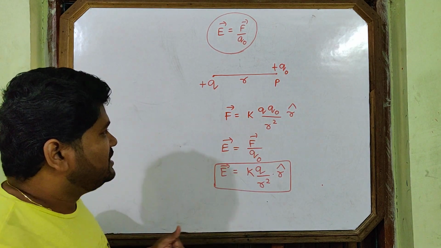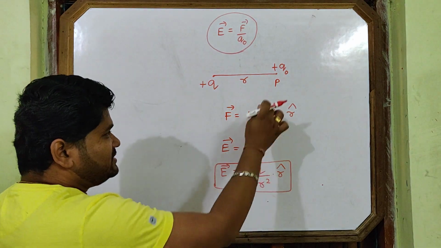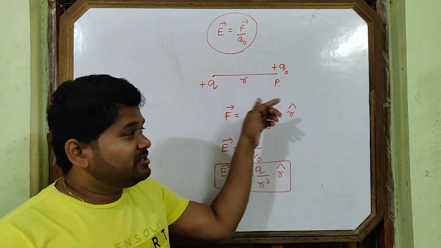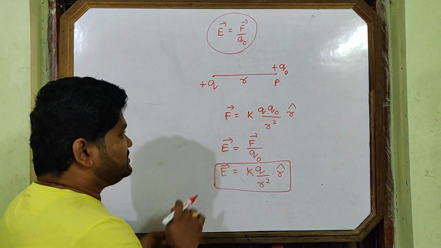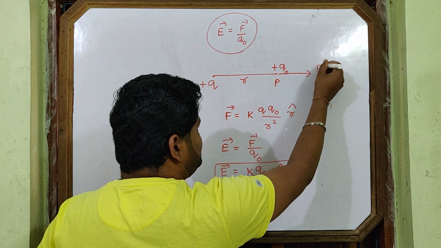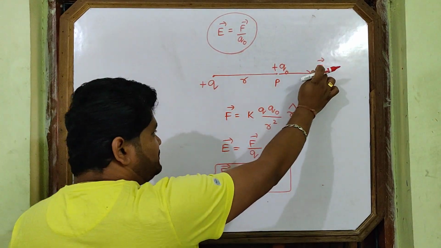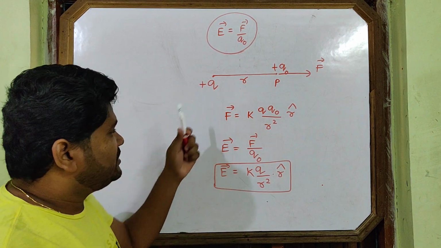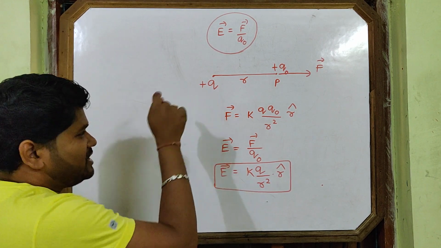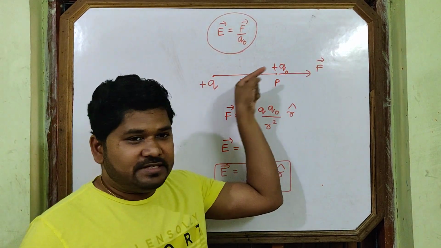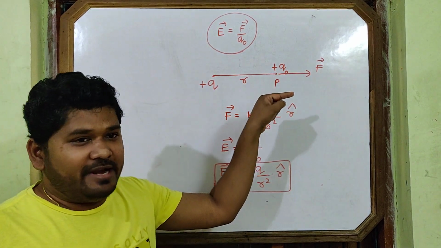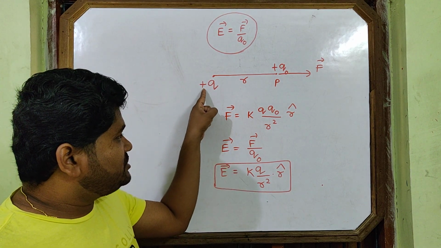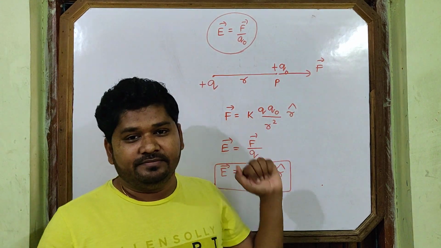Now you see where is the direction of force? On this test charge force acts. This is the test positive charge. Positive charges repel each other, so plus Q repels the test charge. This is the direction of force, and this is also the direction of intensity. So if this is plus Q charge, where is the direction of intensity? You just remember it: away. For plus Q charge, direction of intensity is away.